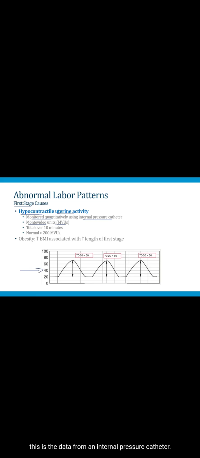If you look at the bottom of the screen, this is the data from an internal pressure catheter. The baseline pressure in the uterus is 20. It rises to 70 with this contraction here. So this contraction generates a pressure of 50 over baseline. To determine the Montevideo units, you total up all the different pressures generated by the contractions over 10 minutes, and that gives you the MVUs for that woman in the first stage of labor. Normal is more than 200 MVUs, less than 200 is abnormal.